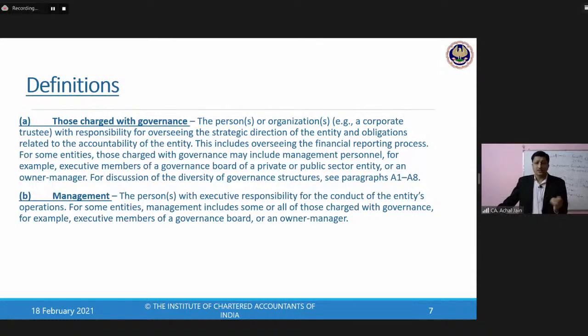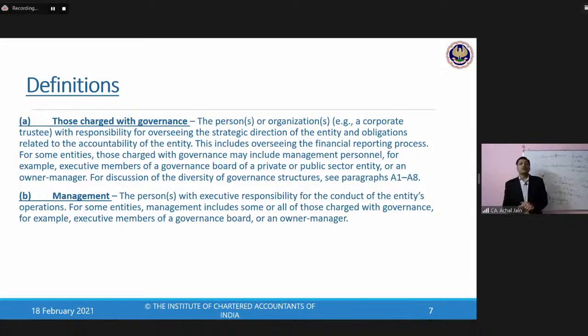What is this those charged with governance? The person or the organization, for example, corporate trustee, with the responsibility for overseeing the strategic direction of the entity. What's the responsibility? To oversee strategic direction of the entity and obligations related to accountability of the entity.